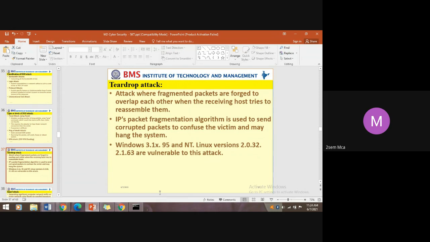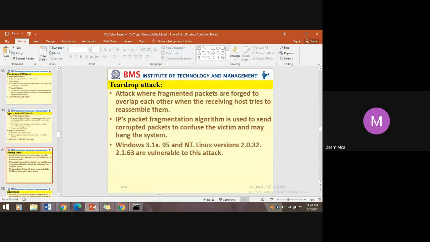So if there are fragmented packets, suppose the packet size is 2 MB, it might be chunked into pieces of 20 kilobytes, or 20 bytes per packet. That is fragmentation.